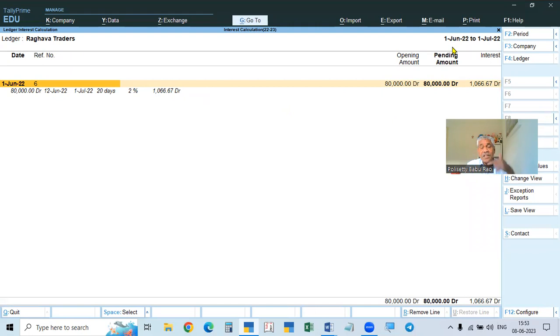Here now we have given 10 days. The due date is 11th June. So 11th June is the due date, and the next day, from 12th June, it is calculating. Okay, so we have given the date.